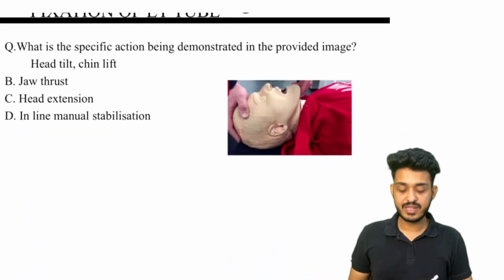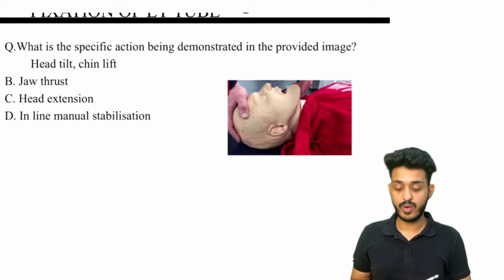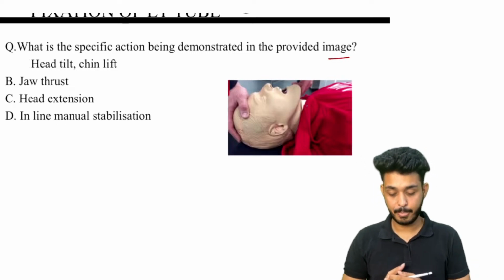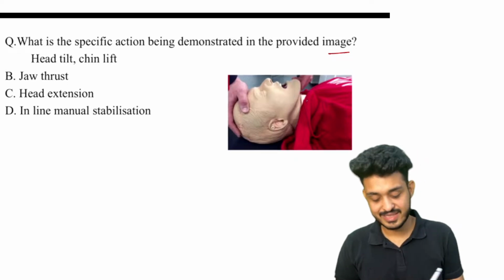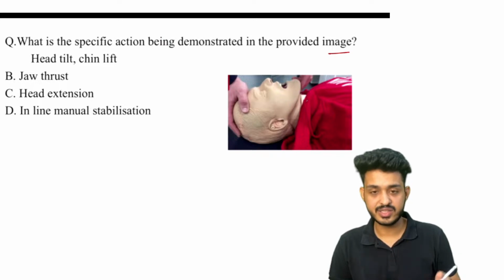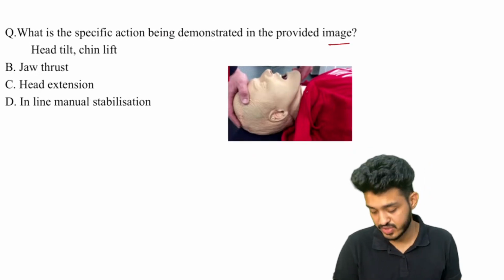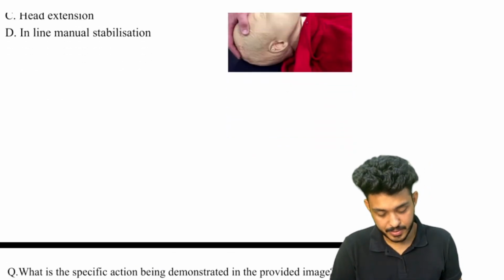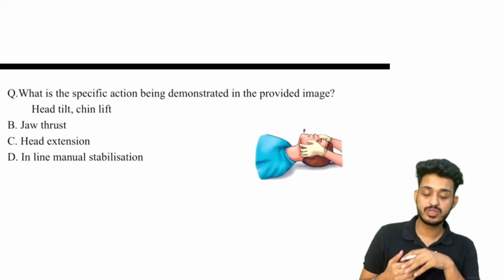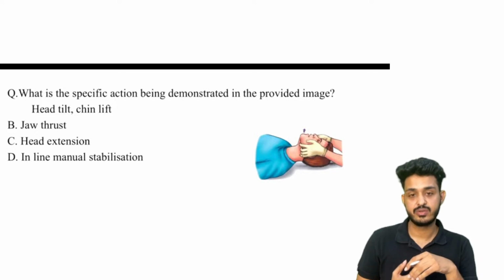What is the specific action being demonstrated in the provided image? What is this action? Is this a head tilt or chin lift? Or is this a jaw thrust or head extension or inline manual stabilization? What is that? Please try to answer this. And this one also, what is the specific action being demonstrated in the provided image?